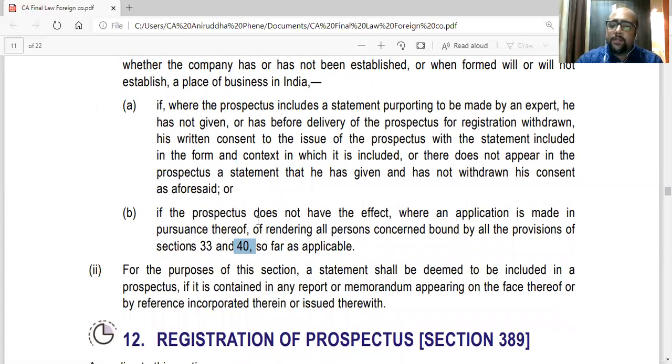So if the prospectus does not have the effect, where an application is made in pursuance thereof, of rendering all the persons concerned bound by all the provisions of sections 33 and 40 so far as applicable, that means that the company has not complied with sections 33 and 40, so the applicants might not be bound by the application.